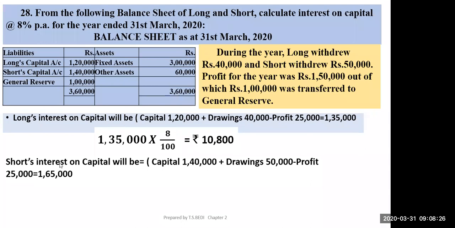Okay, now short interest on capital will be: capital is 140 plus drawings 50,000 minus profit 25,000. So you will get 1,65,000.